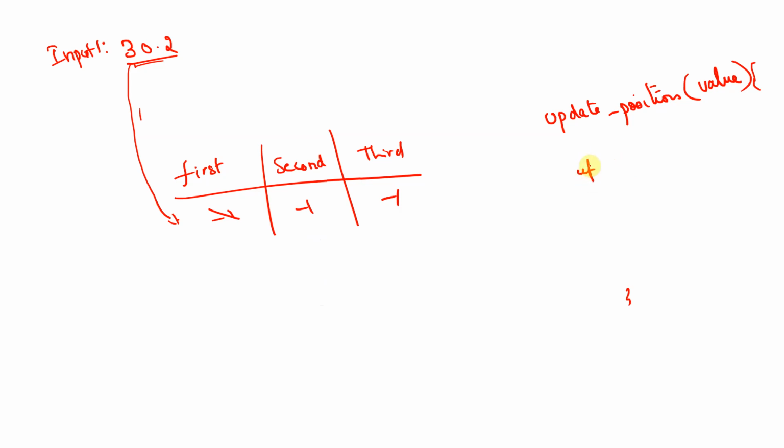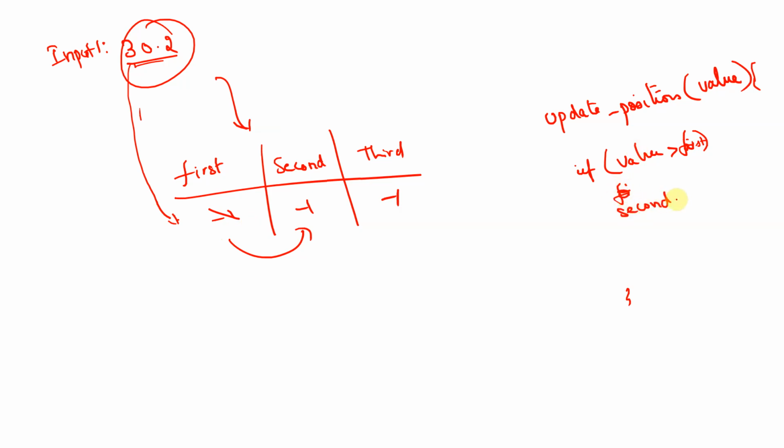So what we're trying to say is, if this input, whatever we're sending, is greater than the first, then we will change the first value to second. Now what happens in this case, second is equal to first. That means assign whatever is there in the first to the second. Why are we doing it? I'll explain it.